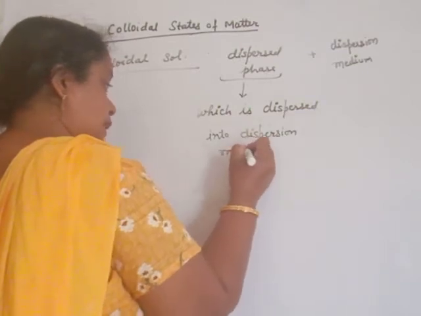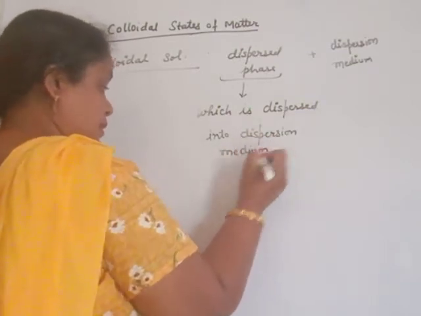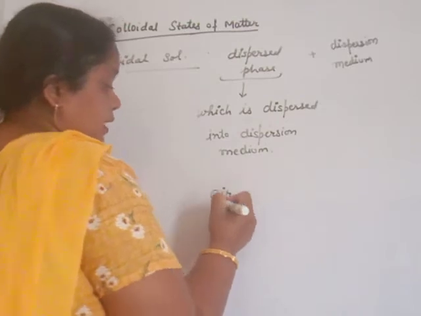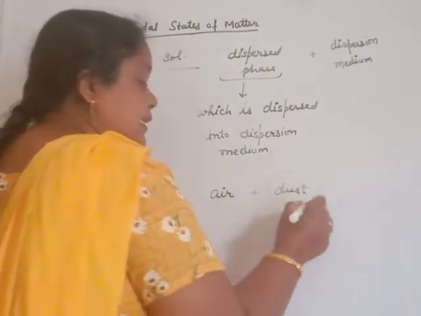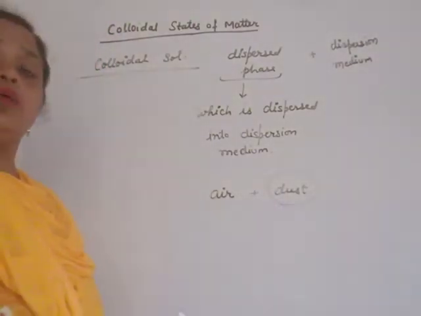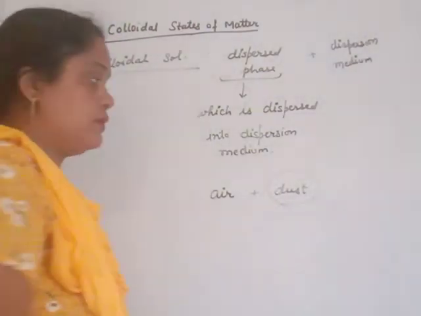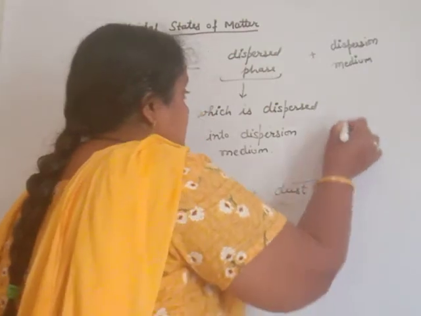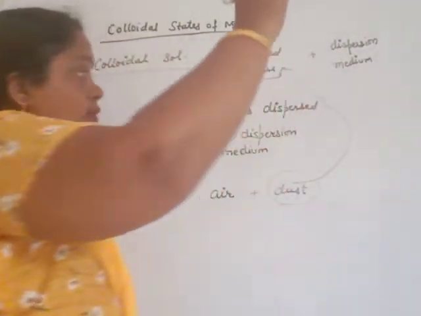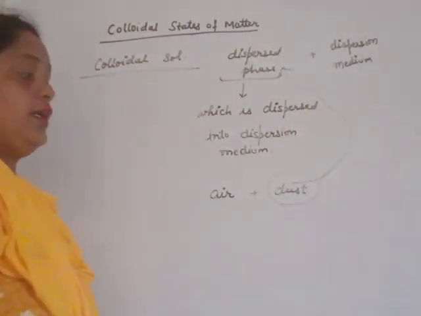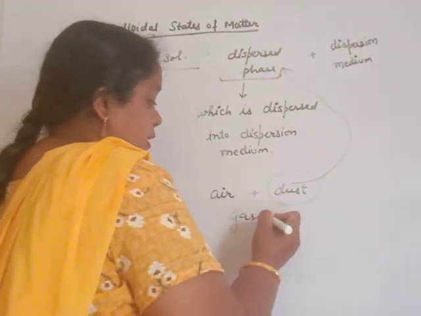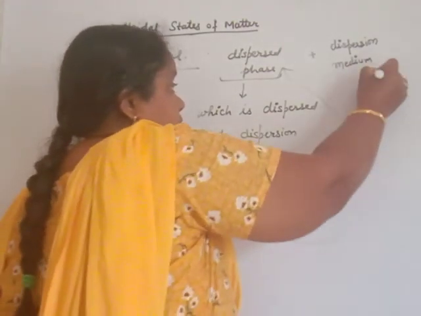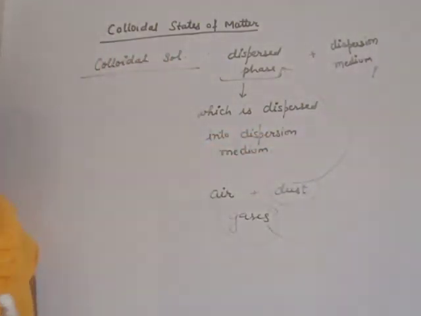For example, air is mixed with dust particles. These dust particles are not soluble completely, they are only dispersed. That means these dust particles are known as the dispersed phase. And air consists of a mixture of gases. These gases are known as the dispersion medium.